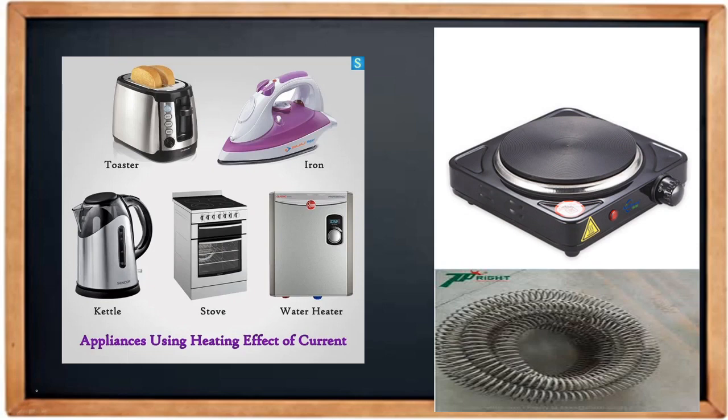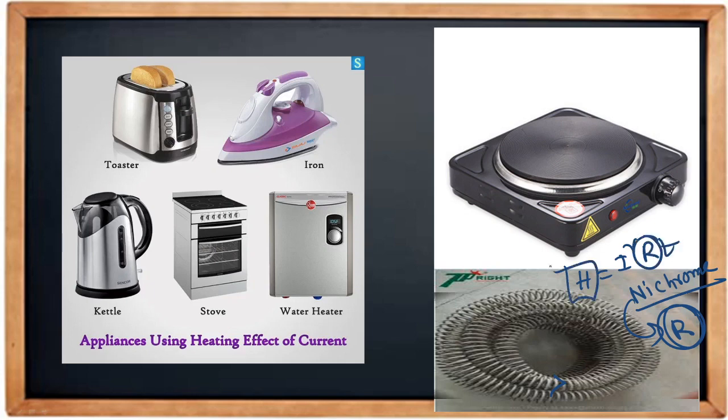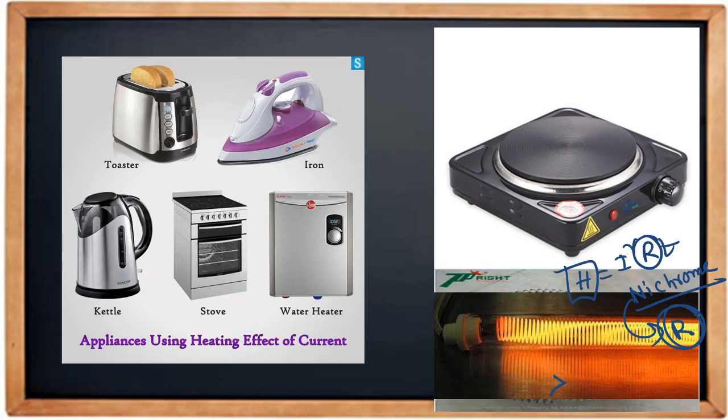So here we are using nichrome wire, not in a bulb, because nichrome wire resistance is very high. That is the reason we are using that type of wire. When current passes through the nichrome wire, because H equals I square RT, very high R is there, so heat will be huge and it will produce enough heat.